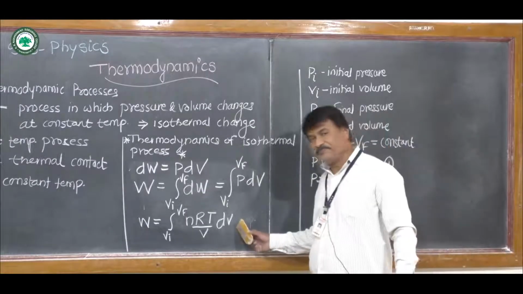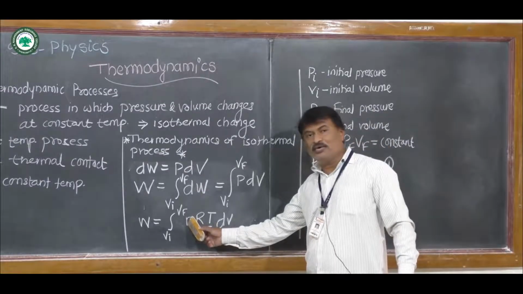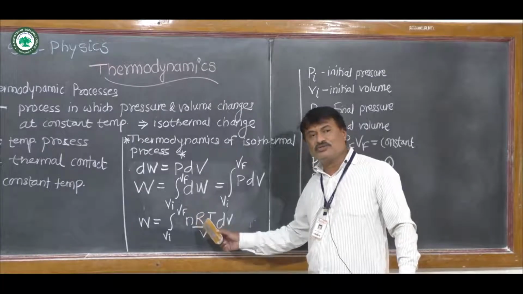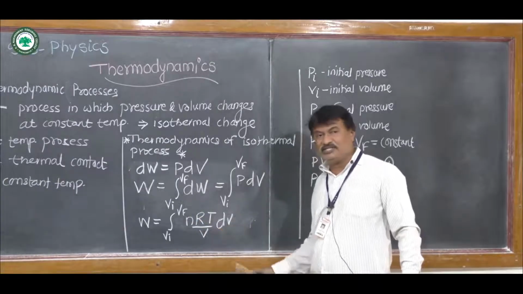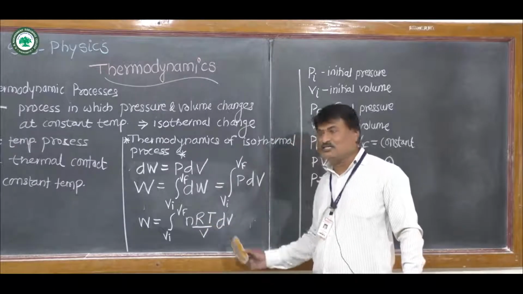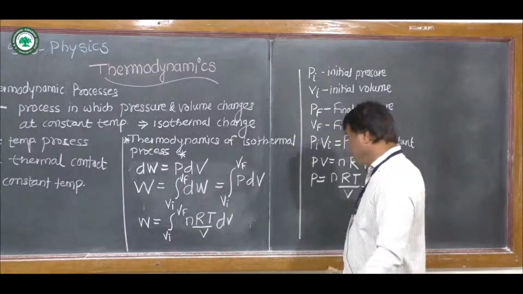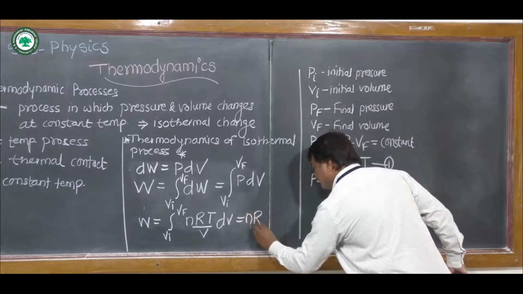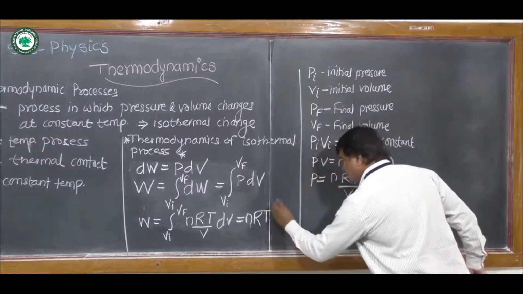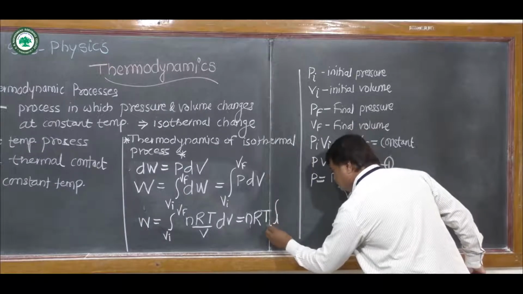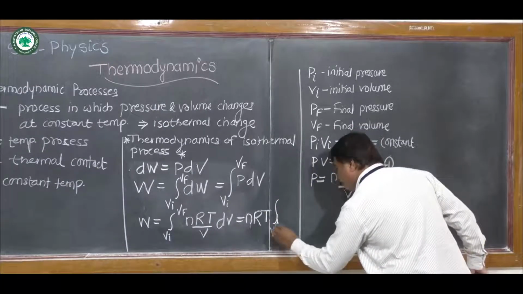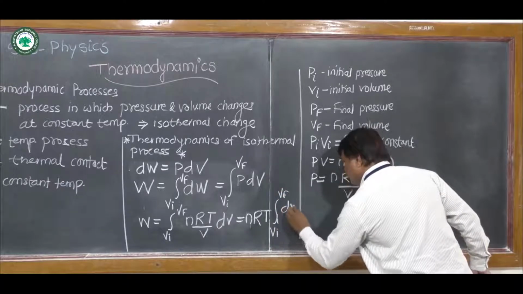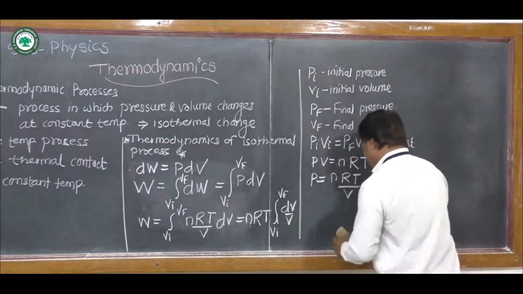Now in this case, n is the number of moles, it is constant, R is the universal gas constant, and T is temperature. These three quantities are constant, so take them out of the integration. Then we get W is equal to nRT into the integration from Vi to Vf of dV upon V. This is equation 3.